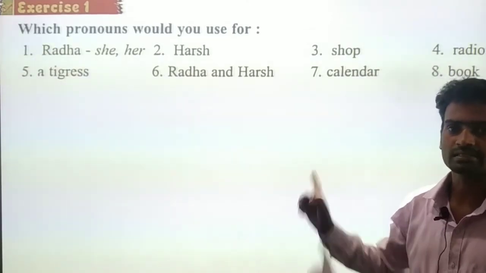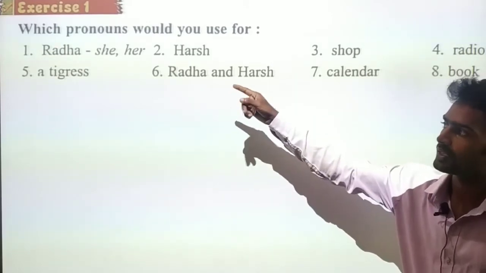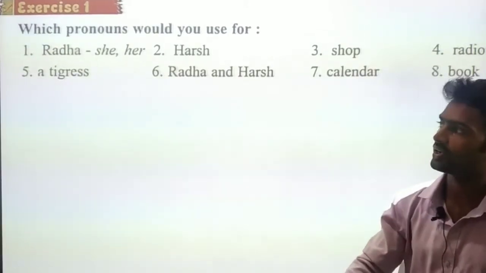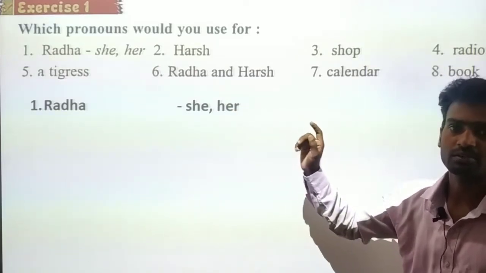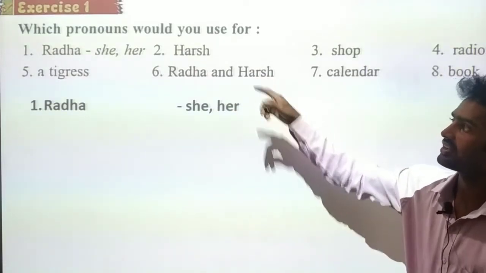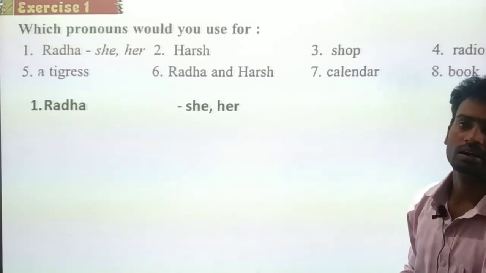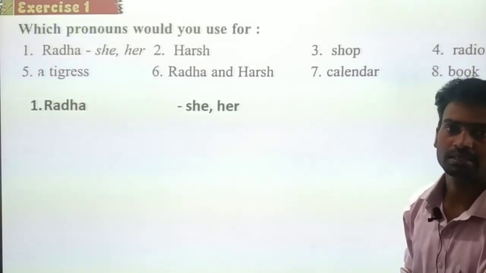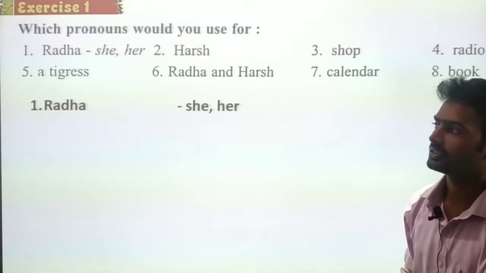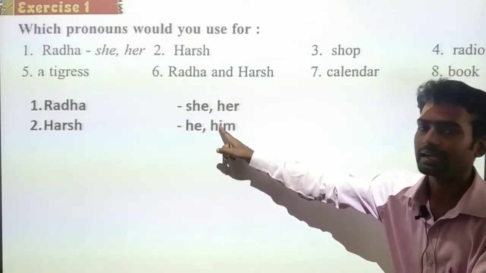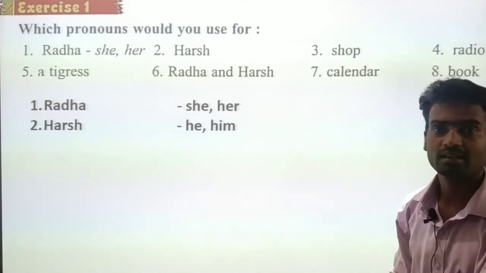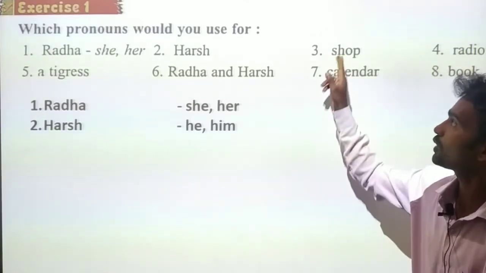Come, let's see the answers now, right? For the first one, Radha, they have given already the answer: she, her. But we have to write it, right? And Harsh is a masculine gender, I mean boy. We have to use he and him. And the third one is shop.